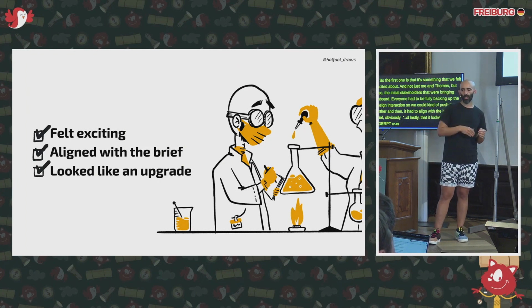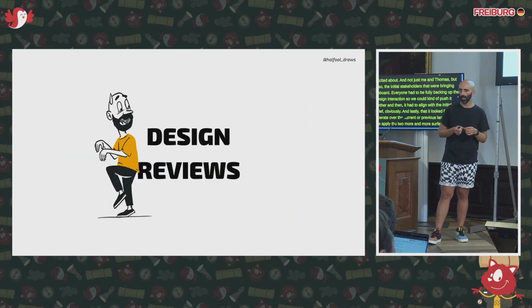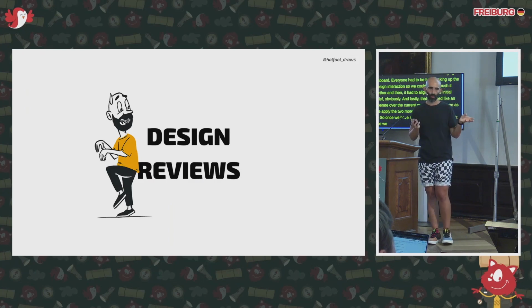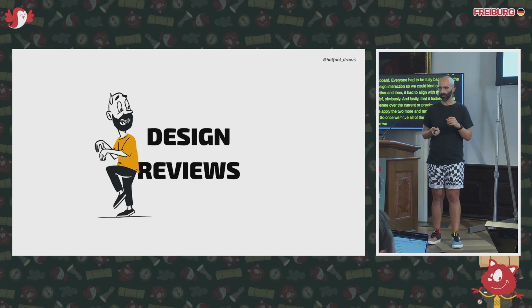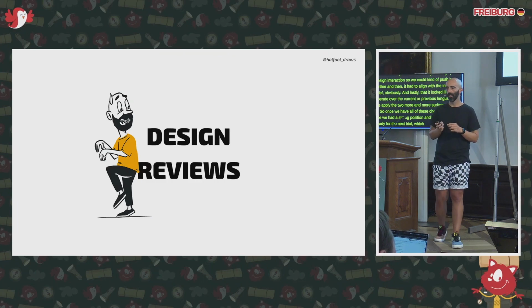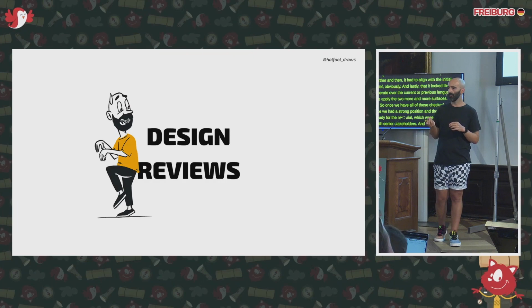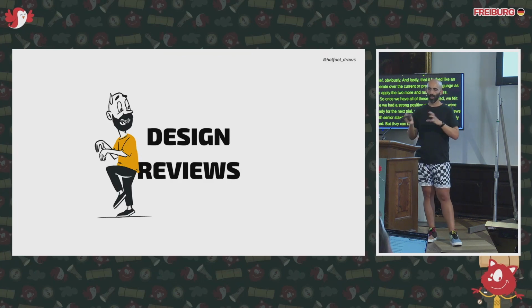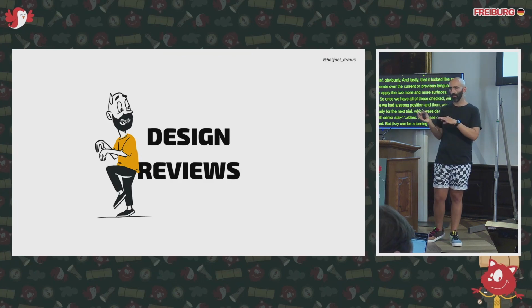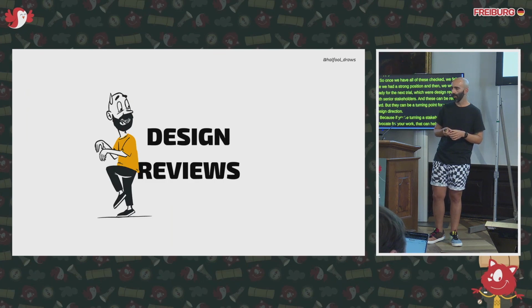So once we had all these checked, we felt like we had a strong position, and then we were ready for the next trial, which were design reviews with senior stakeholders. And these can be really hard, but they can be a turning point for your design direction, because if you're turning a stakeholder into an advocate for your work, you're rallying people around you, and they can help you convince people further down the road.